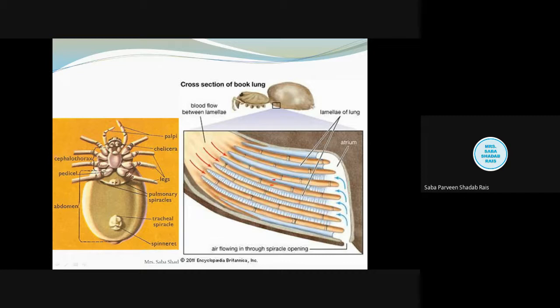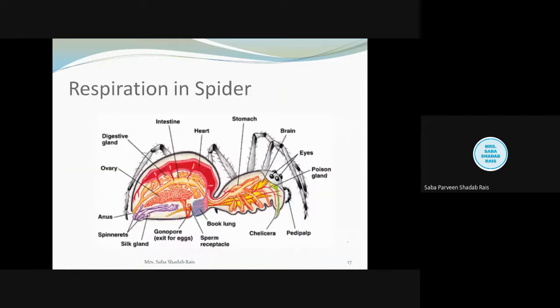Now you will observe it is a dorso-ventrally compressed air chamber and it forms the proximal part of the book lung here. Okay, now it opens to outside through one or several slits. Now these slits are called the spiracle, or as I told you, the opening. Now this air flows through the spiracle opening. See this small tiny opening, you all can see. Here you can see the opening.